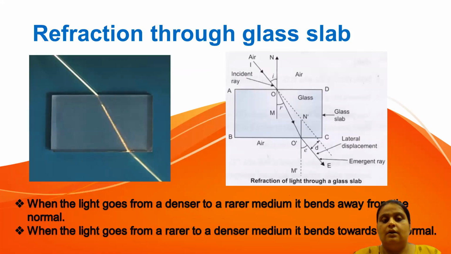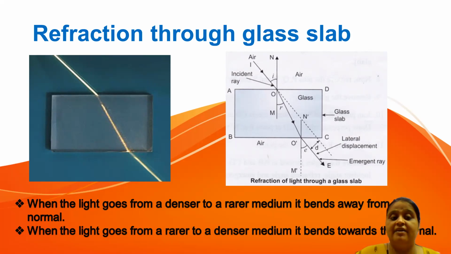Now let's see one more example, one more activity to observe refraction through a glass slab. A glass slab is a kind of cuboid made up of glass whose height is comparatively low as compared to length and breadth. So in the first picture you can see the ray of light is passing from one medium to another, from air to glass, and the bending of light is happening, and again the bending of light is happening when it is moving from glass to air. Whenever you change the medium, you will always observe the bending of light. There is a change in direction of light.